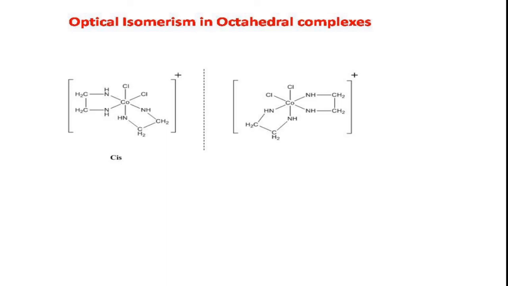The other name for these optical isomers is enantiomers. These are stereoisomers which differ in optical activity, and all other physical and chemical properties are identical for these optical isomers.